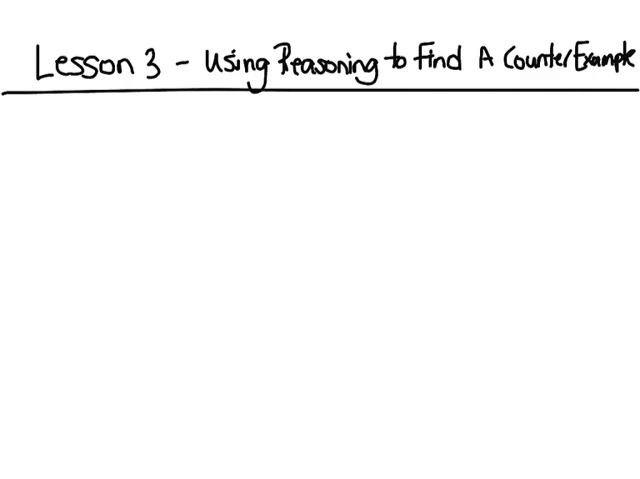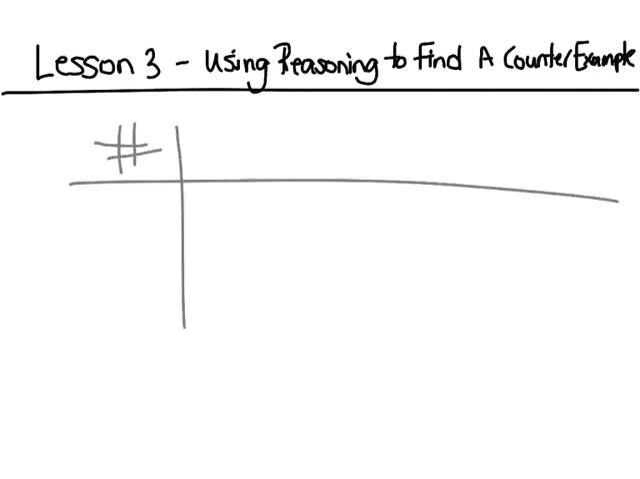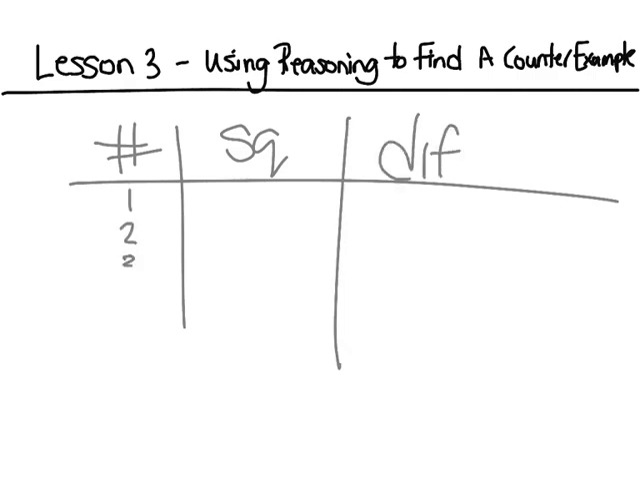Okay, so Miss Douglas makes a conjecture that the difference between consecutive squares will be prime. Is this a reasonable conjecture? If it isn't, provide a counterexample. So we did this one in the last one. So number, square, difference. So if we do 1, 2, 3, 4, 5. So we have 1 squared is 1, 2 squared is 4, 9, 16.